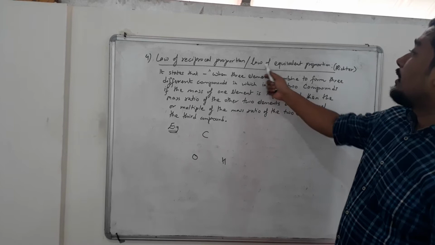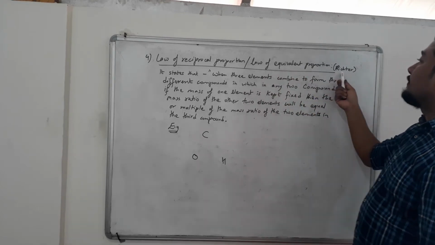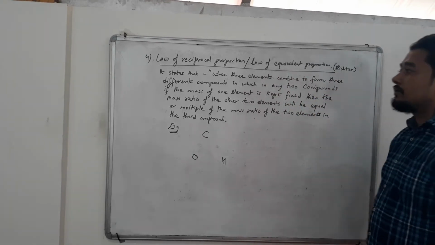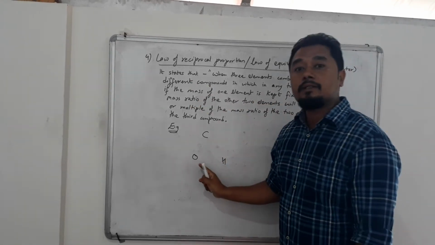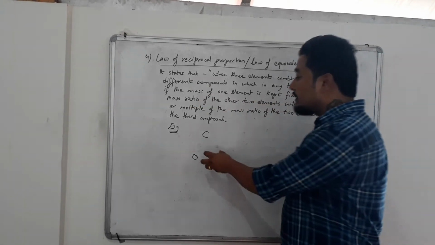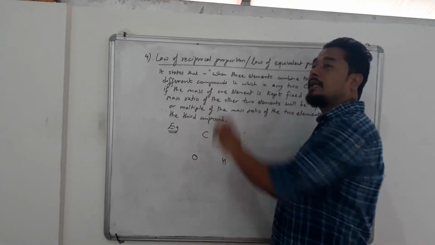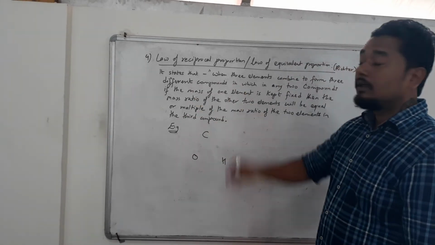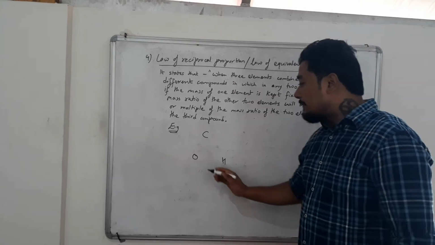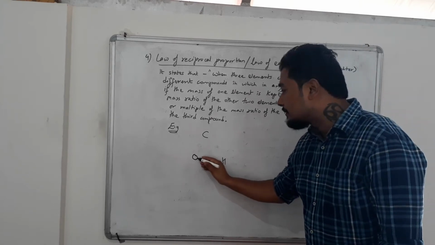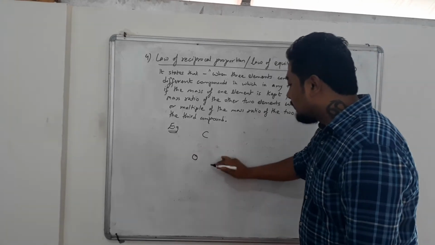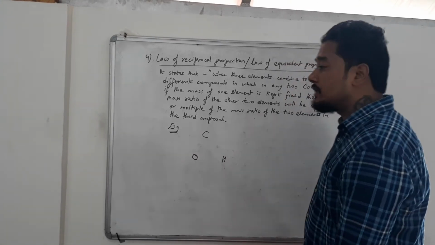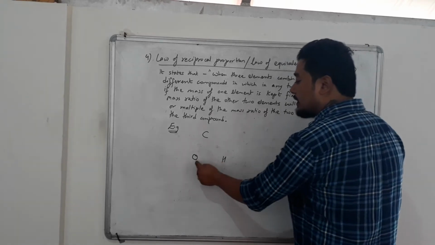It is also known by the name law of equivalent proportion, proposed by Richter, R-I-C-H-T-E-R. But before I go with the statement of this law, let us try to understand the example first. If you understand the example, it is very easy to understand the law. So I am taking three different elements randomly: carbon, hydrogen and oxygen.